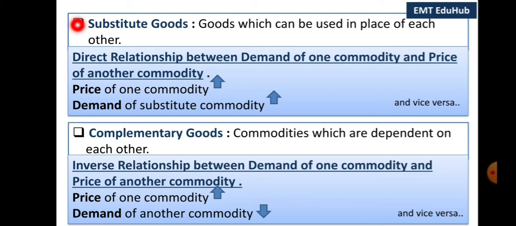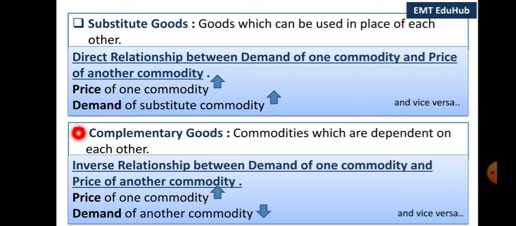Examples of substitute goods are Coke and Pepsi, tea and coffee, etc. If the price of coffee increases, people will demand more of tea and thus demand for tea will increase. On the other hand, if the price of coffee falls, people will demand more of coffee and thus demand for tea will fall. So, the demand for a commodity is directly related to the price of its substitute goods.